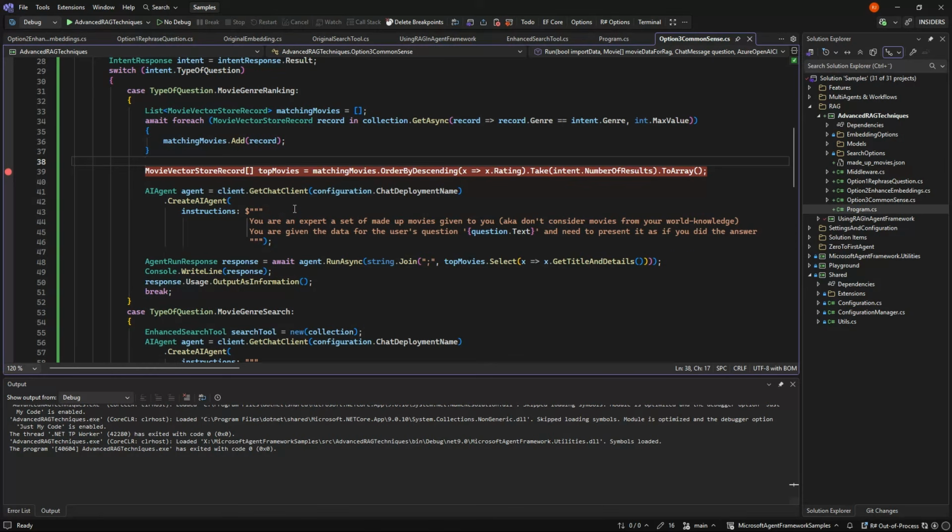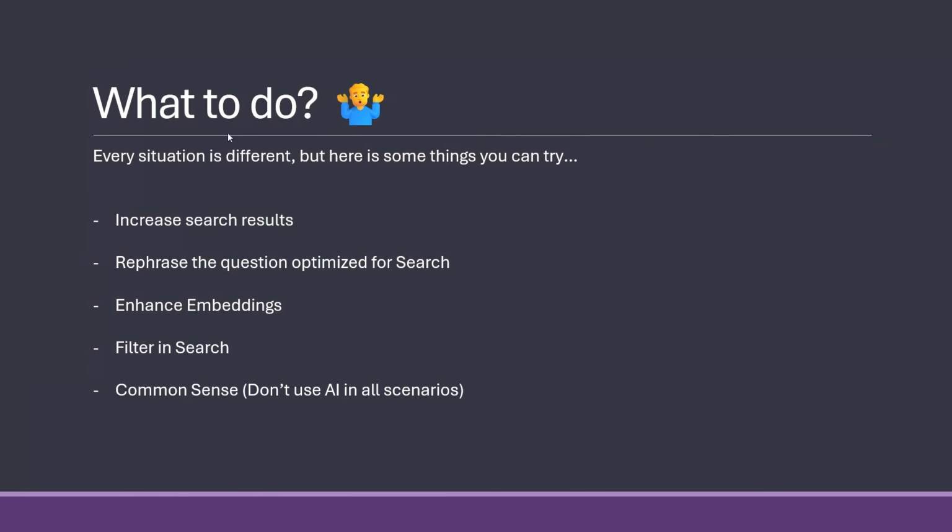So giving AI the entire data and its free range of creativity, you get the most natural answer. But by doing things like these, all depending on your needs. So again, as I mentioned here, every situation is different.